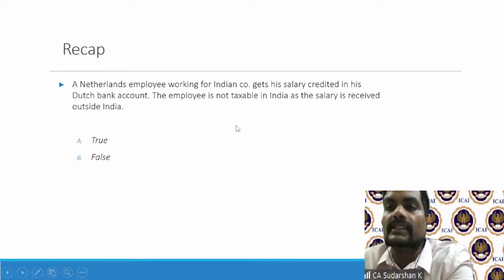So the employee contends that this is not taxable in India as the salary is received outside India. He says the salary is received outside India, therefore not taxable. So deemed to accrue or arise in India. Now this is where it says, as long as the salary is for services rendered in India or is for salary earned in India, then it becomes deemed to accrue or arise in India, irrespective of where the salary is received. So the answer to this is false. The employee is taxable, even if the salary is received outside India.